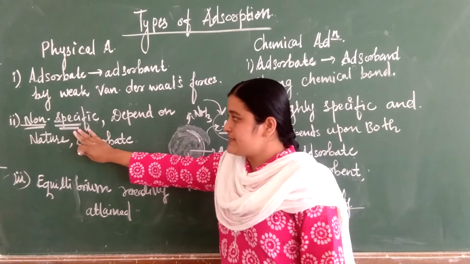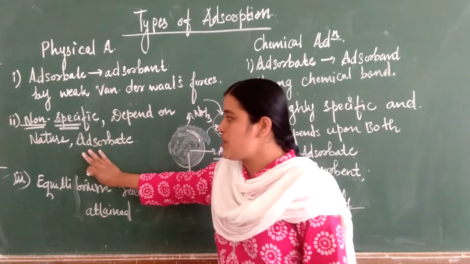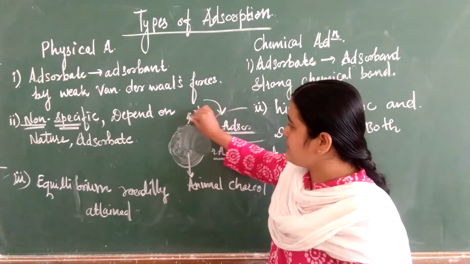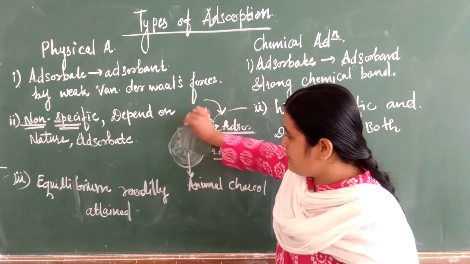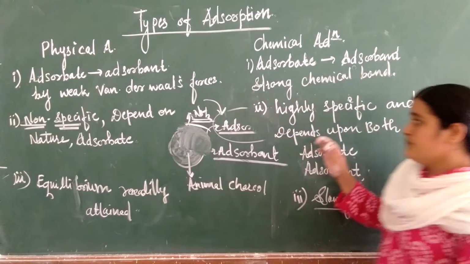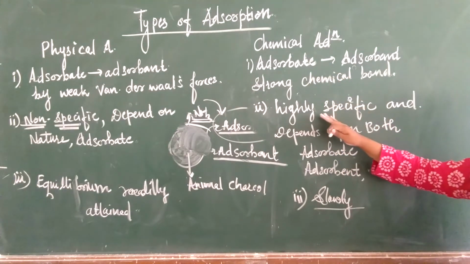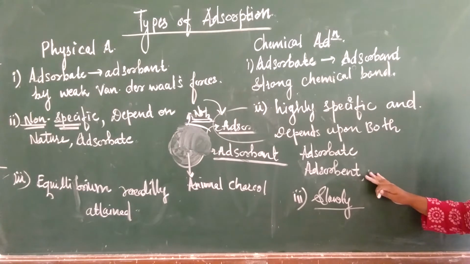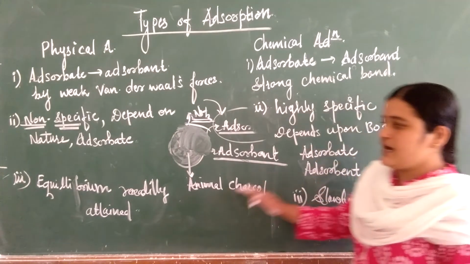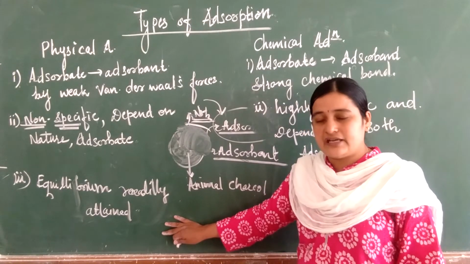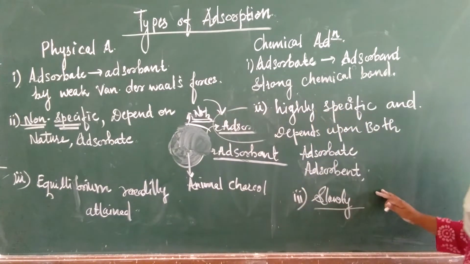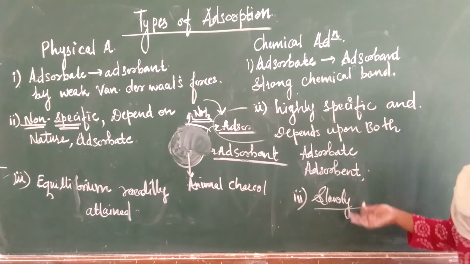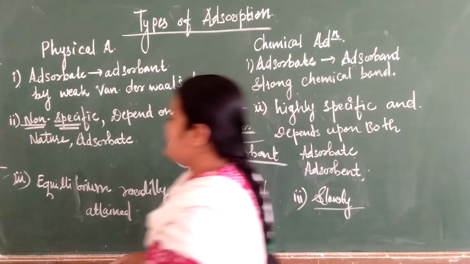Physical adsorption is non-specific and depends only on the nature of the adsorbate, while chemical adsorption is highly specific and depends upon both adsorbate and adsorbent. In physical adsorption, equilibrium can be attained readily, while in chemical adsorption it is attained very slowly. These are the three differences.